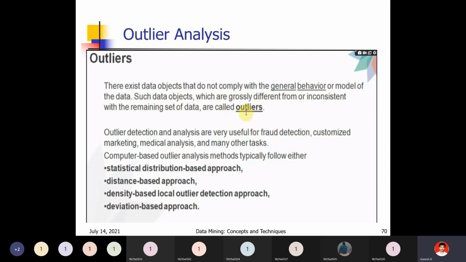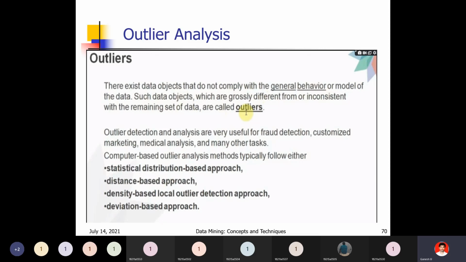For example, in a data set, all the elements are at one place, and one object is completely far away from them. That is an outlier. Like that, in your class there are 60 members. If 59 members are regular to the class and one member is not regular to the class, that is the outlier. That particular person is treated as an outlier.